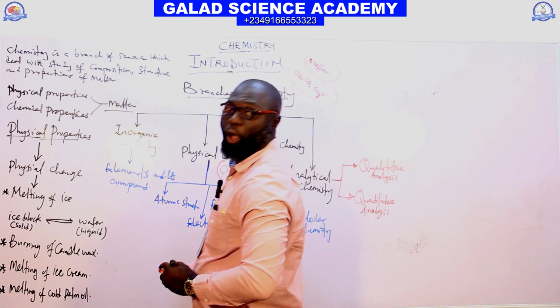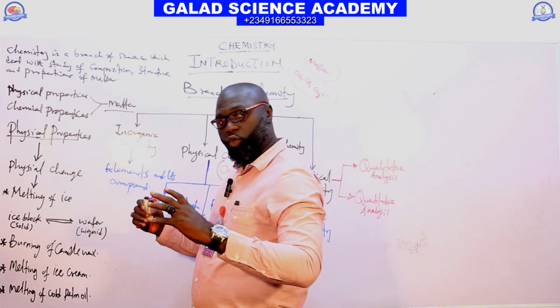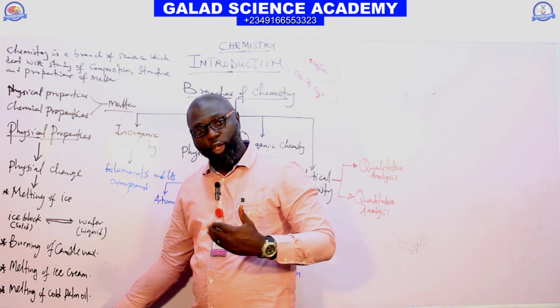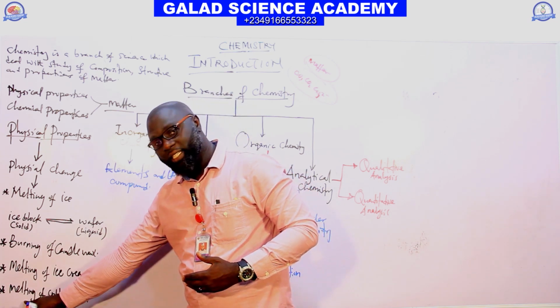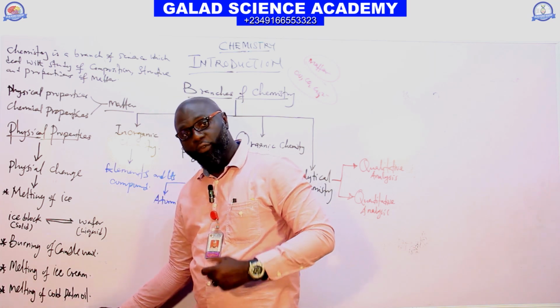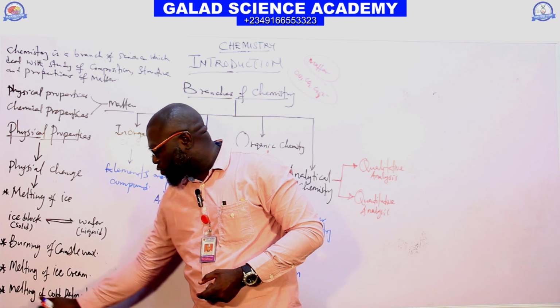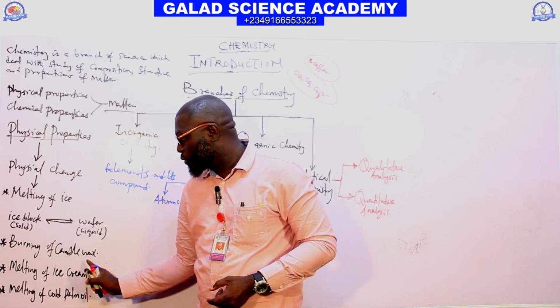Note that palm oil, when it's cold, has high viscosity. To melt it for easy flowing into the bottle is also a physical change.